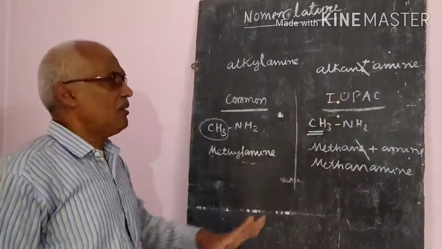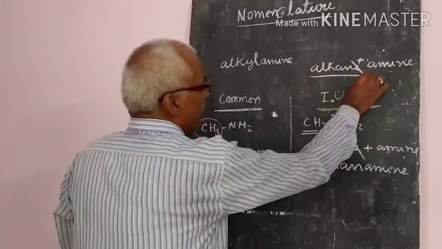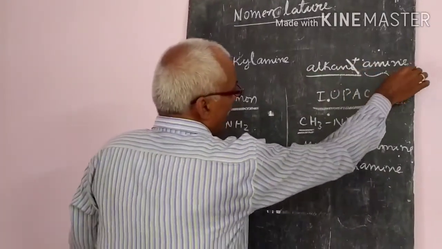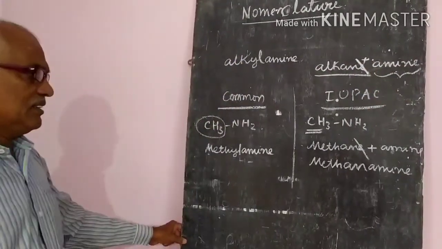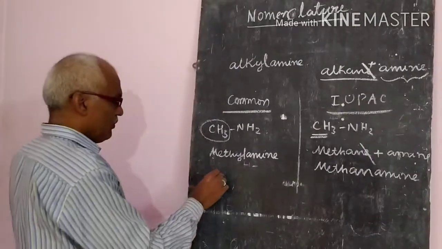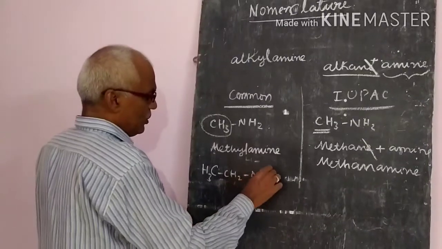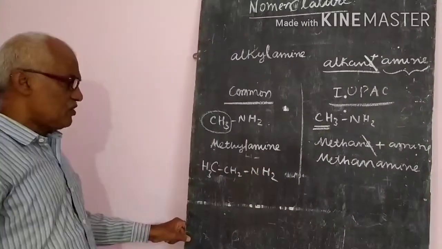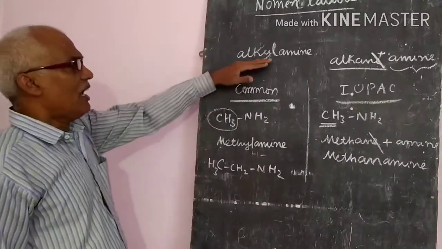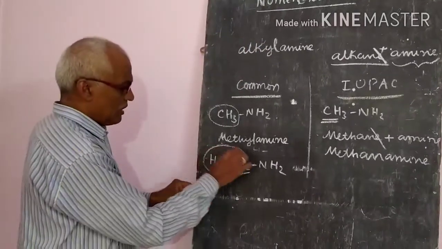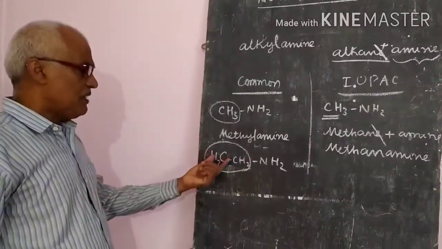So for the IUPAC name, remove the E from the alkane and add amine, that's all. So this is the general rule. Suppose it contains CH3CH2NH2. First, in common names, find out the alkyl group. In this one, a two carbon atom alkyl group is there, that means ethyl.